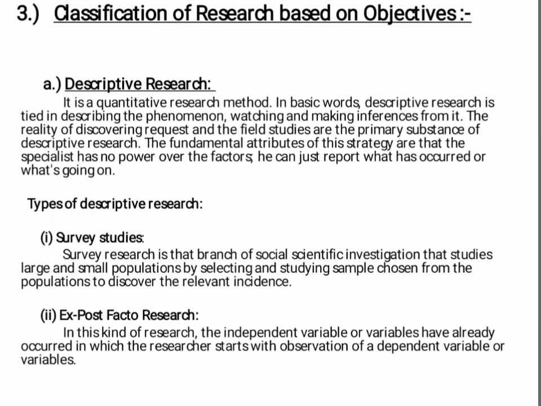The next classification of research method is based on objectives. They are descriptive research. It is a quantitative research method. In basic words, descriptive research is tied to describing the phenomenon, observing and making inferences from it. The fact-finding inquiry and field studies are the primary substance of descriptive research. The fundamental attribute of this strategy is that the researcher has no control over the variables. He can only report what has occurred or what is going on.